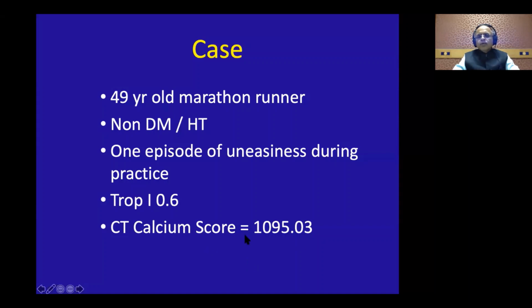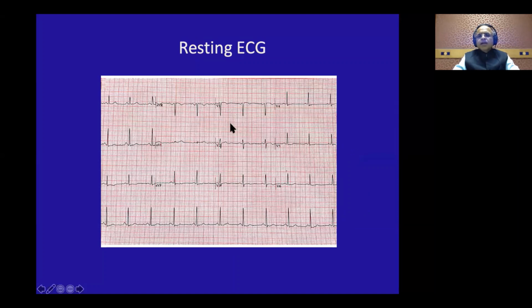So we didn't go ahead with a CT coronary angio, because this is something very high where your CT coronary may not show a good lumen. So we went ahead with the stress echo, and this is his resting ECG. And you would say, why not just a stress ECG? Because these people have an extraordinary exercise capacity. Stress ECG will not be sensitive, plus these people have a lot of ECG changes because of training itself. So you can get a false positive stress ECG. So we went with stress echo.